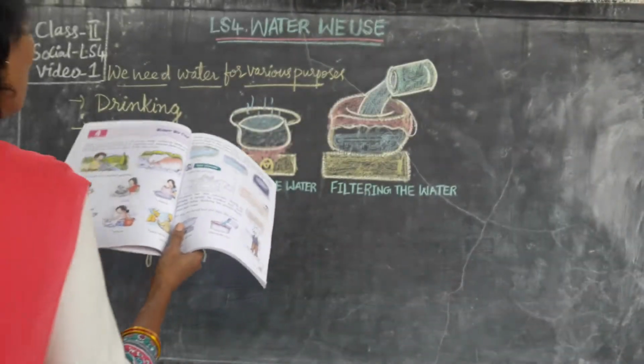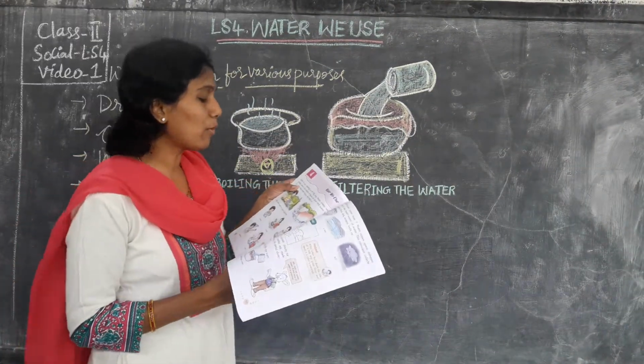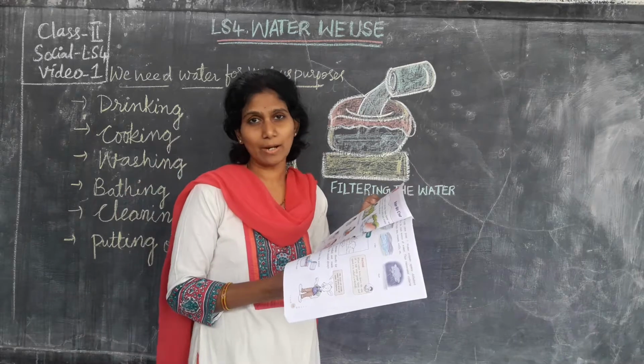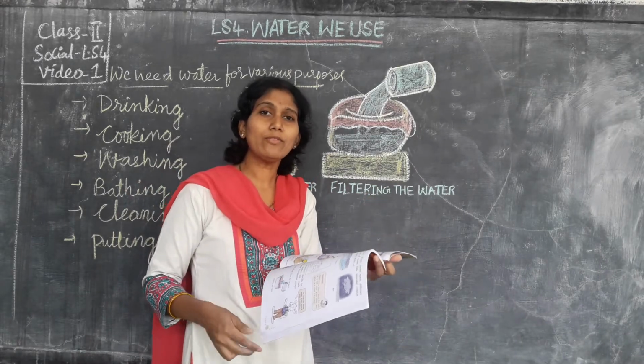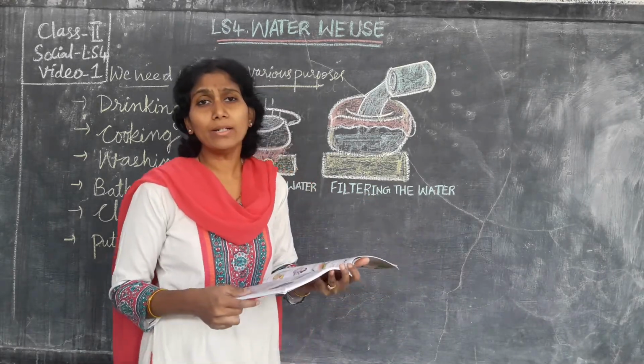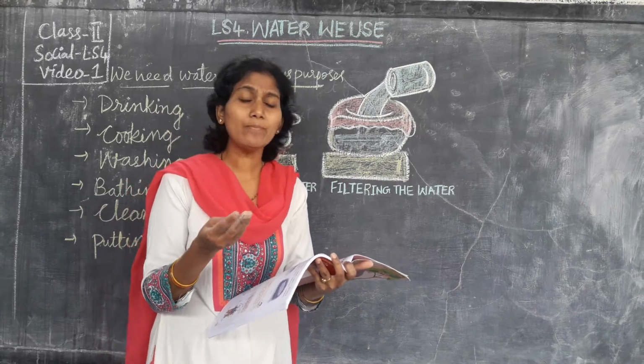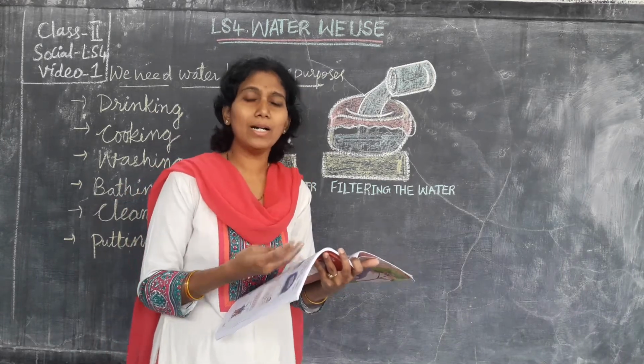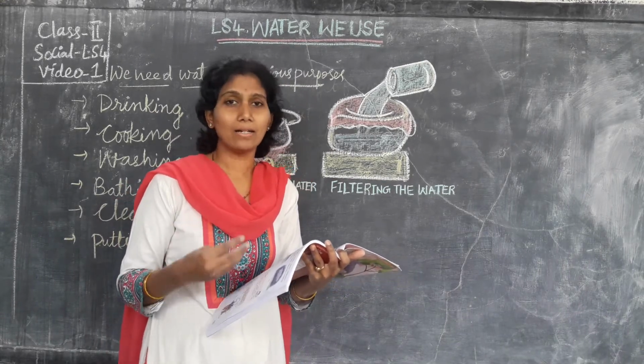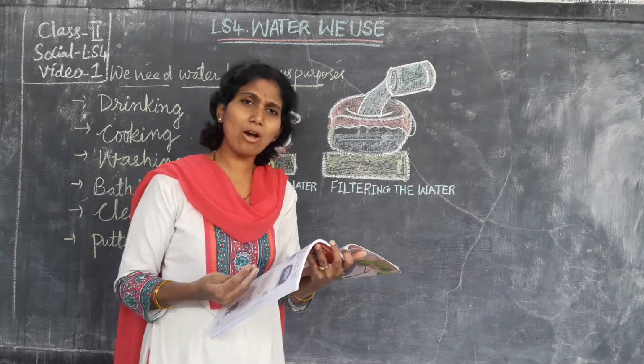Okay, so water is very important to all living things. Living things means water is important for human beings, birds, plants, animals, because they all want water.